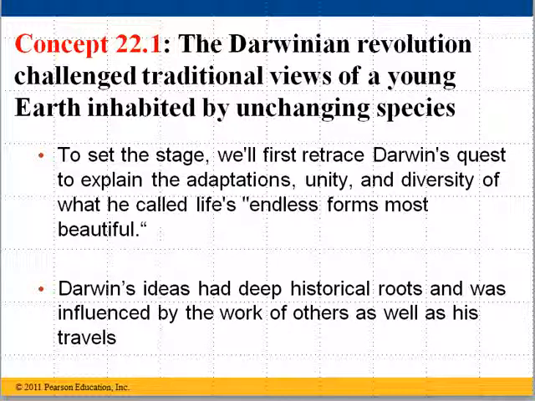So to set the stage, we're going to retrace some of Darwin's quest to explain the adaptations, the unity and diversity of what he called life's endless forms most beautiful. We're going to find that Darwin was the type of scientist who was very detail-oriented. He collected reams and reams of data and examples of animals and fossils, and in his thinking, in his work, he was trying to put together this idea, this explanation for what he saw.